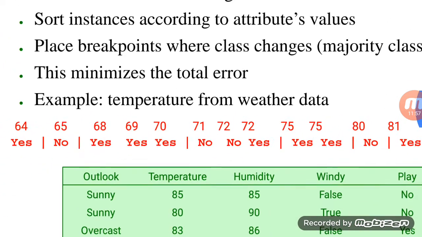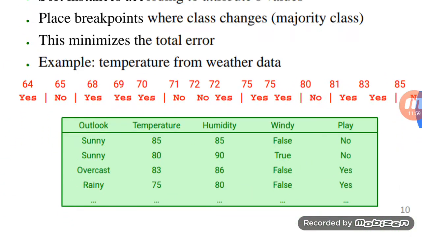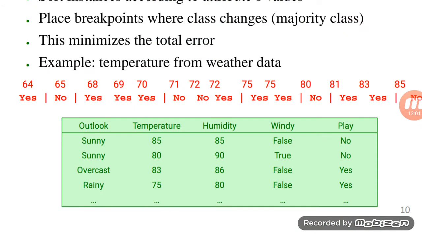For example, continuing with our previous table, now we are adding the corresponding entries for all these 14 records as below. Record 64, the play condition will be yes, 65, the play condition will be no, and so on.